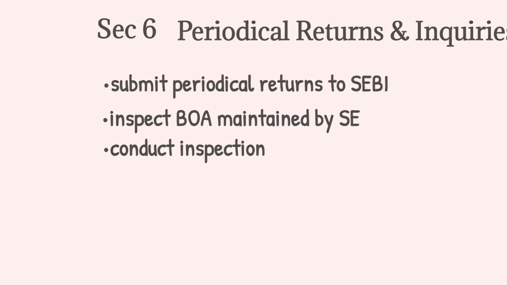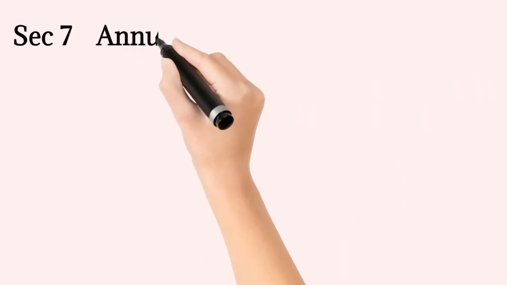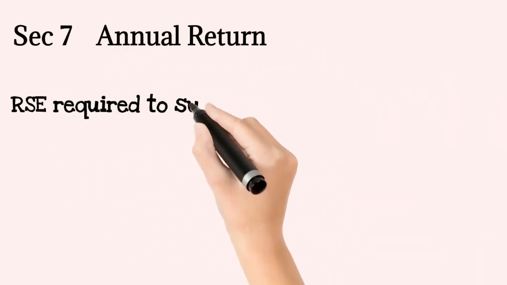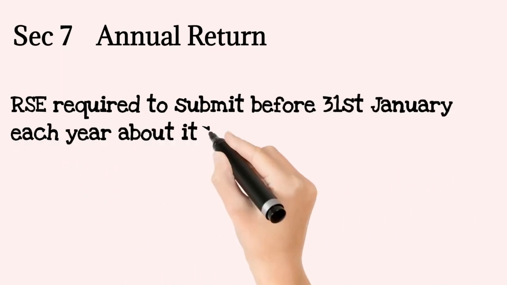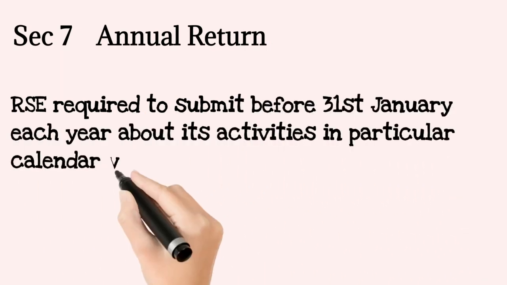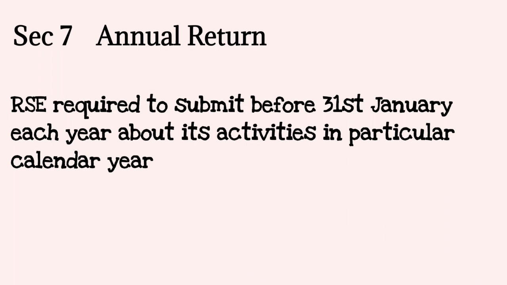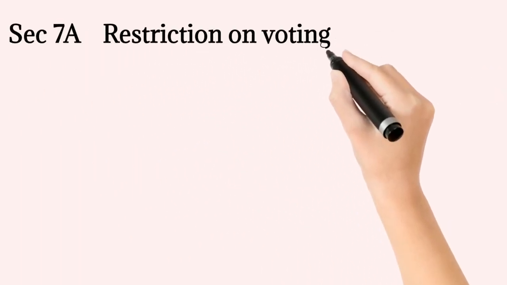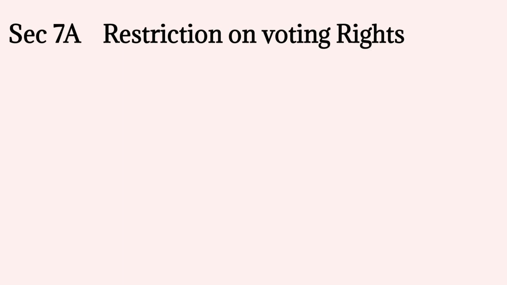Next, there is a provision of annual reports to be furnished to CG by the stock exchange. Every recognized stock exchange is required to submit, before 31st January each year, a report about its activity in a particular calendar year. The next very important section is Section 7A, that is, restriction on voting rights by the stock exchange.